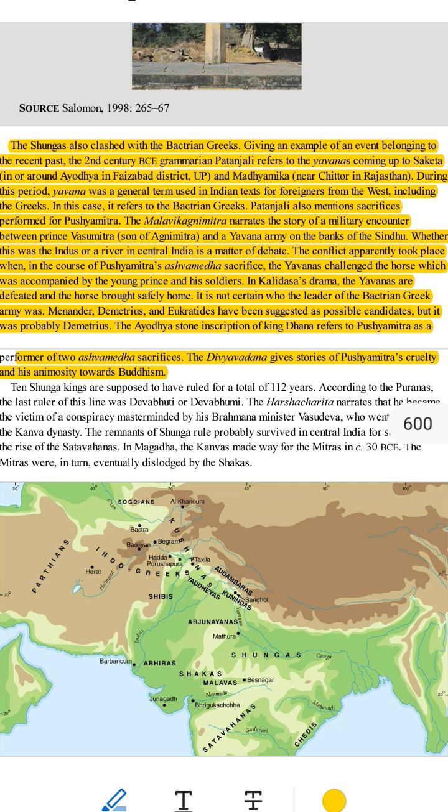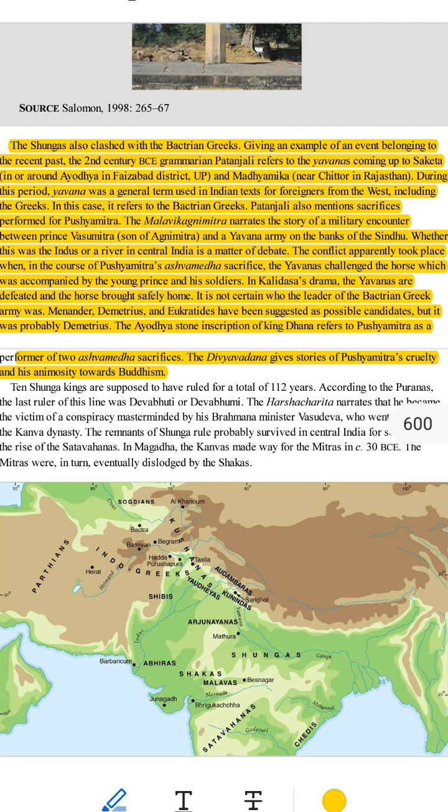Pushyamitra's relationship with Buddhism. 1. Some ancient stories, like those in the Divyavadana, say Pushyamitra was cruel to Buddhists. These stories claim he destroyed Buddhist monasteries and killed monks. 2. However, other evidence shows that Buddhism still existed in some areas during his reign. 3. Historians debate whether the stories about his cruelty are true or exaggerated.